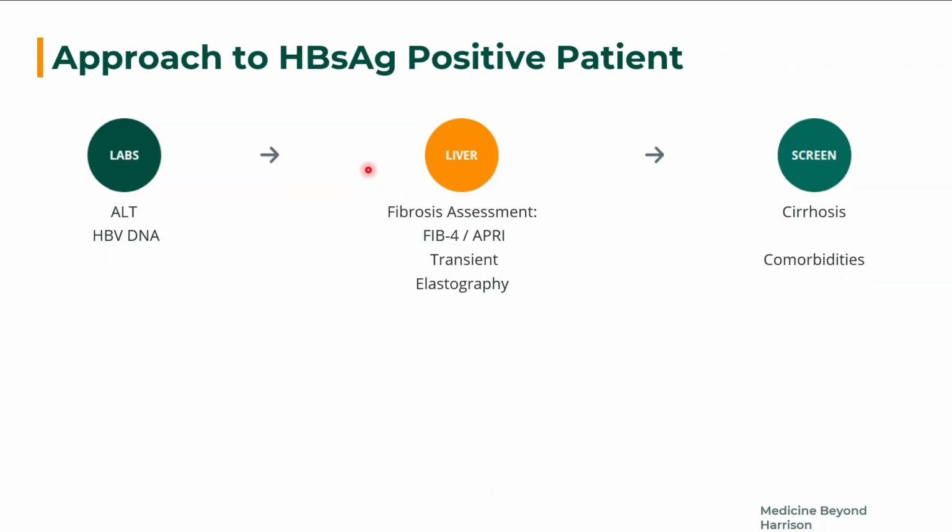In approaching an HBsAg positive patient, always check ALT and HBV DNA also. For fibrosis assessment, FIB-4 and APRI score are non-invasive methods to suggest fibrosis. You can do elastography or FibroScan to look for fibrosis, which is also one of the gold standard methods; now it replaces the biopsy. Screen for cirrhosis and other comorbidities.